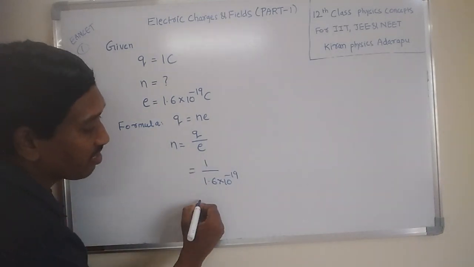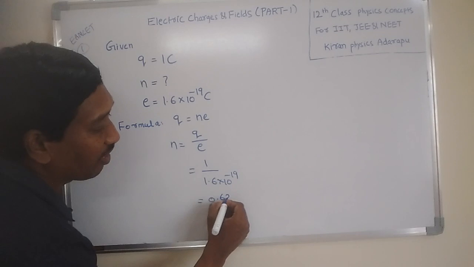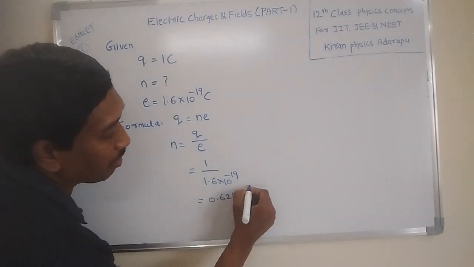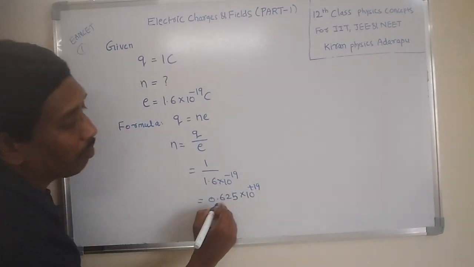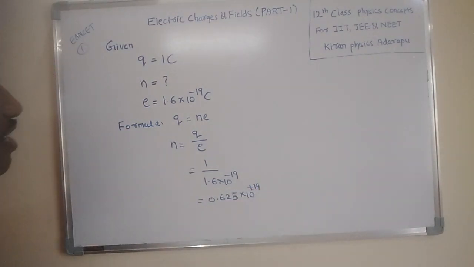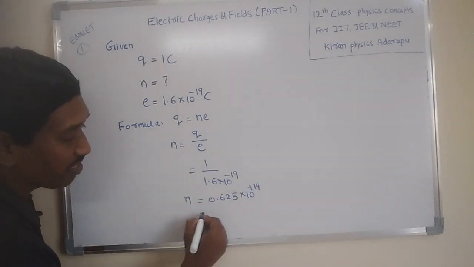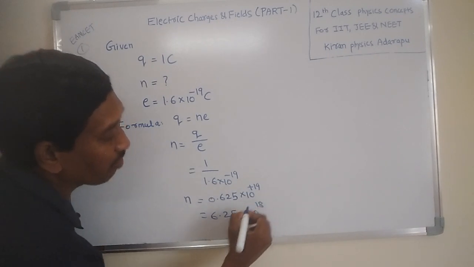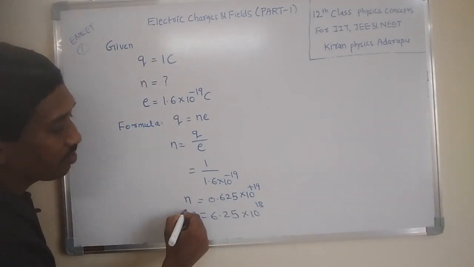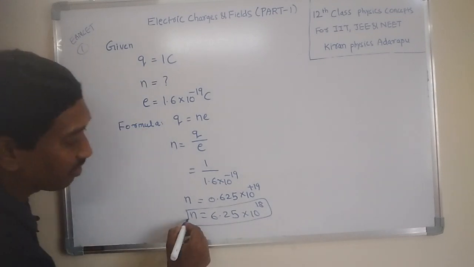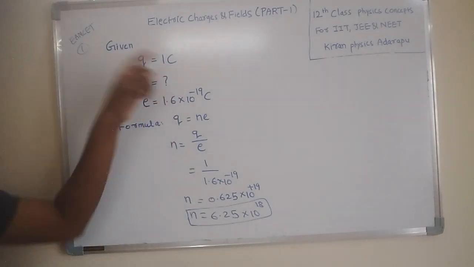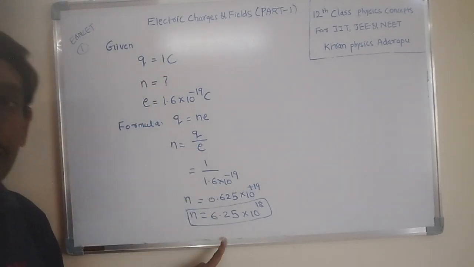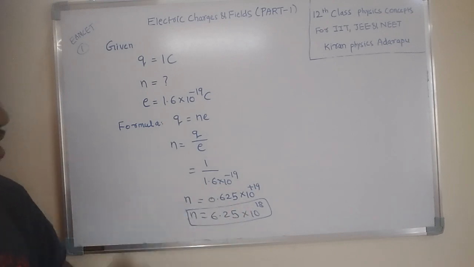1 by 1.6 is 0.625. Shifting 10^-19 into the numerator, it becomes 10^+19. That means 0.625 x 10^19 is the value of N. That is also equal to 6.25 x 10^18. So N = 6.25 x 10^18. This is the number of electrons in 1 coulomb of charge. In 1 coulomb of charge, how many electrons are there? 6.25 x 10^18 electrons.